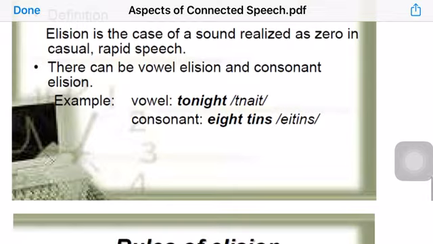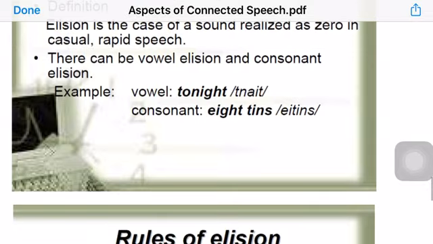An example of consonant elision can be found in the expression eight tins, and in fast speech it would be something like eight tins, not eight tins. We drop the T because it's repeated, and we keep one T sound only. So these are examples of elisions, and either one would be more than enough. You only need to memorize one example only.